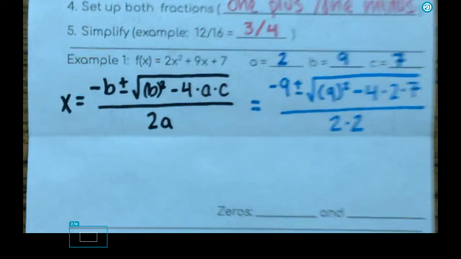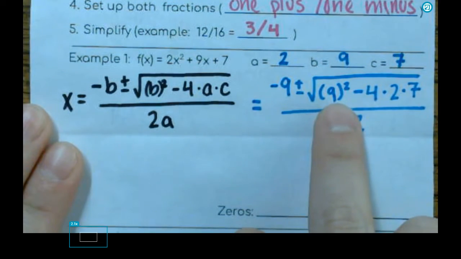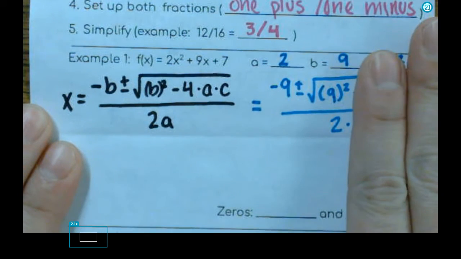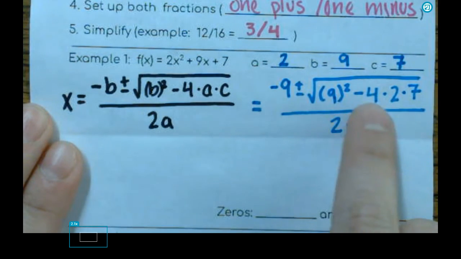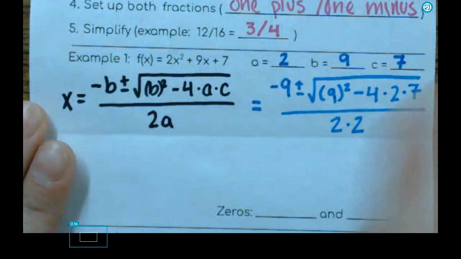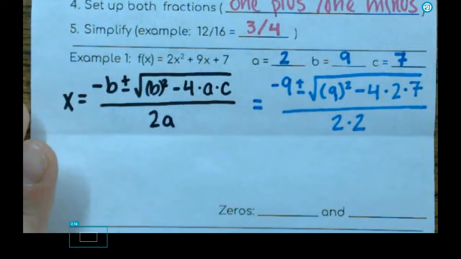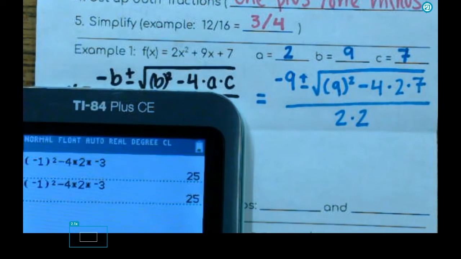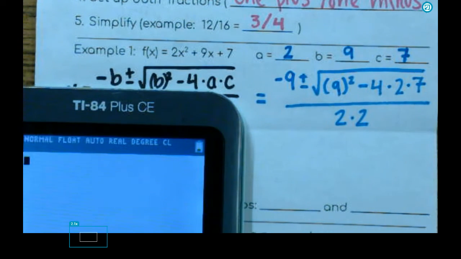No, because this is the square root of everything underneath. If it was just the square root of 9 squared, it would. But we have to do 9 squared minus 4ac and then take the square root of that, which leads us in really well to our next step, which is figuring out what 9 squared minus 4 times 2 times 7 is. You can work that out by hand. You can work that out in a calculator.